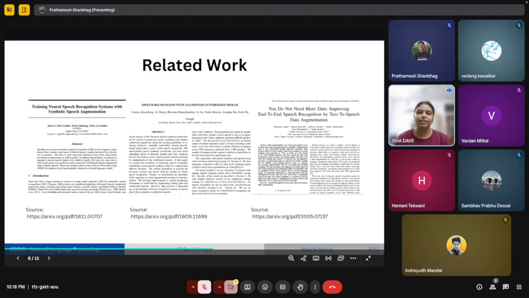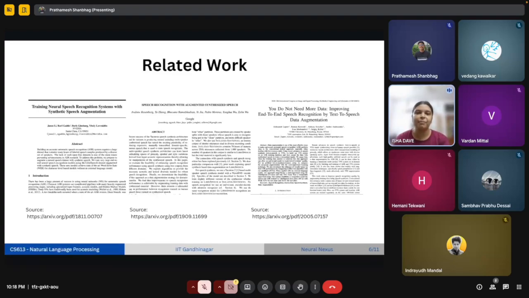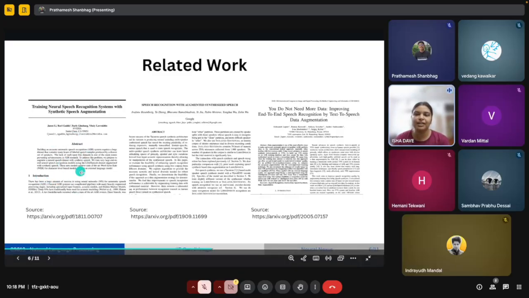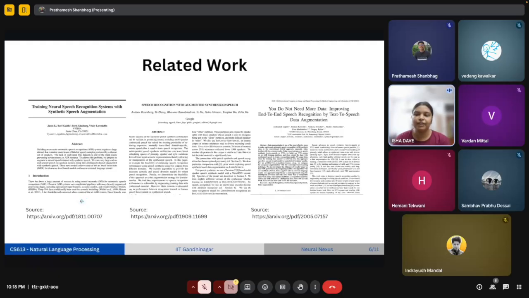Yes, so some relevant work, first paper by NVIDIA published in 2018. They used synthetic speech data from TTS to augment the LibriSpeech dataset so that training with both real plus synthetic speech improves recognition performance. Focus on demonstrating the basic effectiveness of synthetic augmentation. It is limited to monolingual settings and not for low resources.